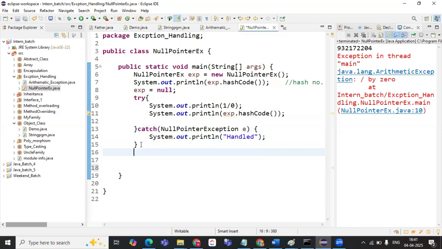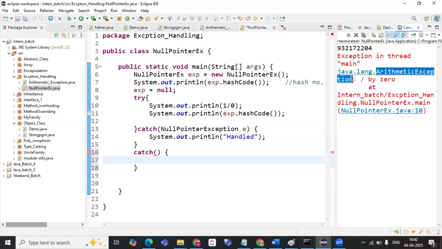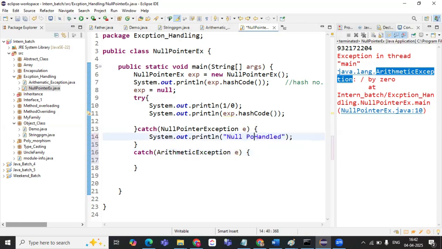So at this time, what happens? What we have to do is we need to have one more catch block to handle the arithmetic exception also. Okay, E also is fine, anything is fine. So what I say here is: null pointer is handled.